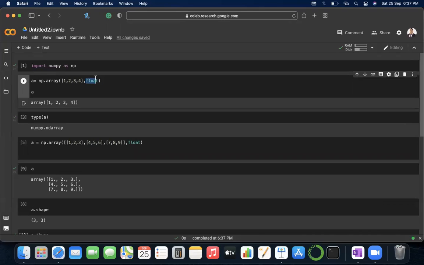Most of the time we get data in decimal points. Sometimes some data comes in integer, and the integer and the decimal point get mixed up. So if you explicitly tell the computer to change the data type to float, all the data will be converted to float only.